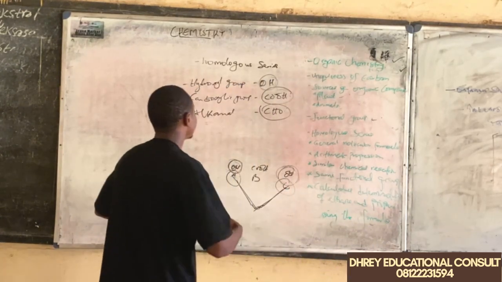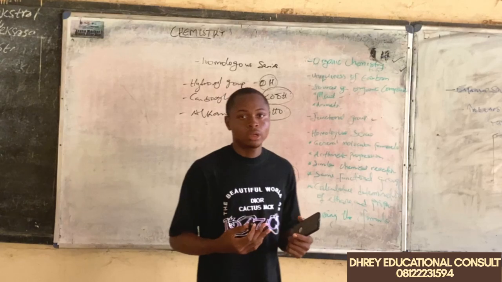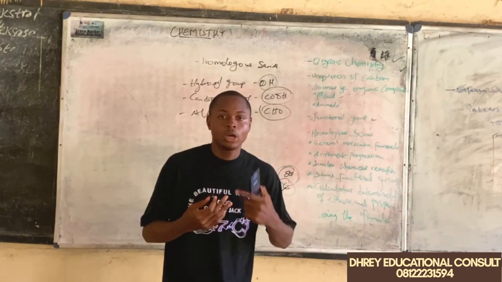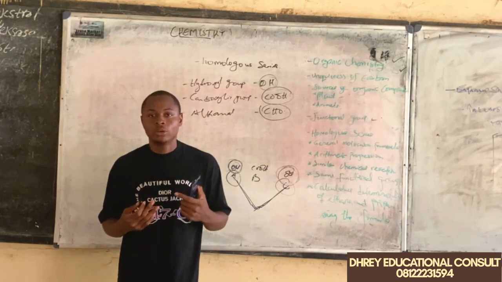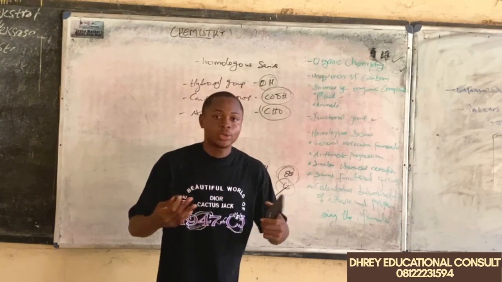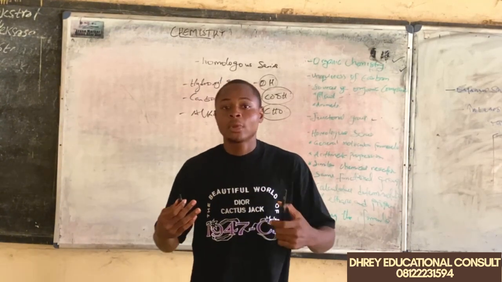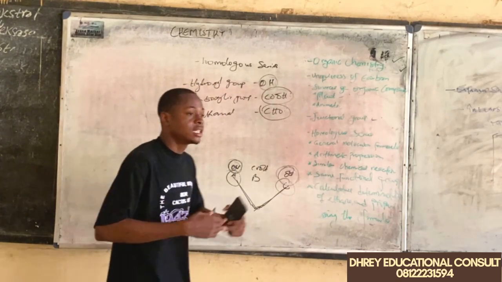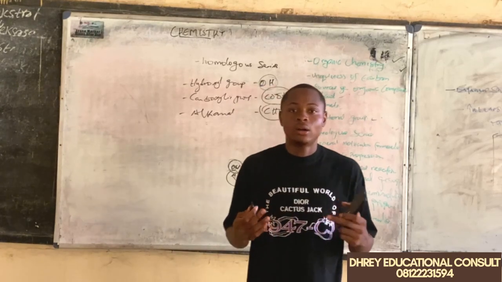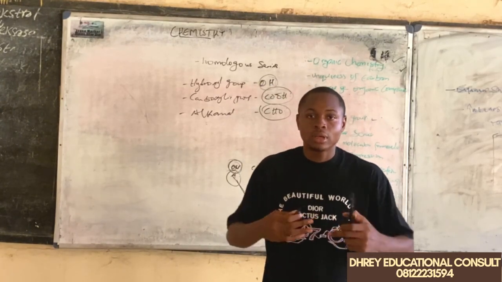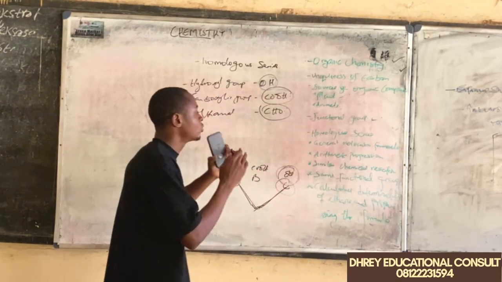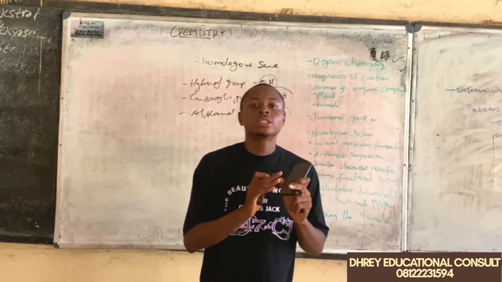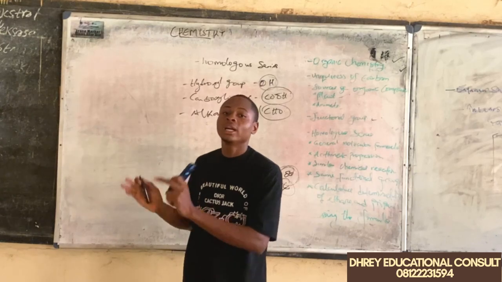Now, we have several other examples of functional groups in organic chemistry. As time goes on in our tutorial, I'll be looking at them one after the other. We have the esters, we have the ethers, we have groups like the alkanone. So these are examples of functional groups that give each group of organic compounds its characteristics or distinguish it from other organic compounds.